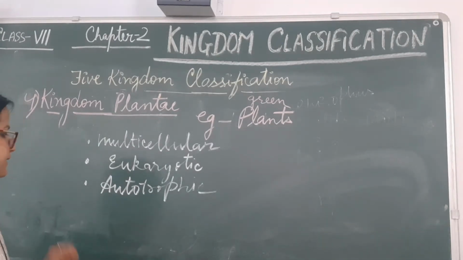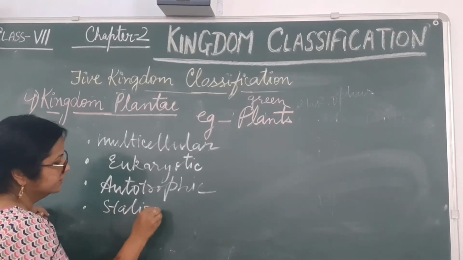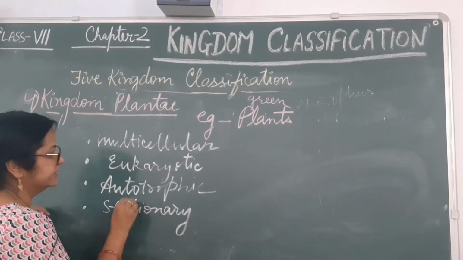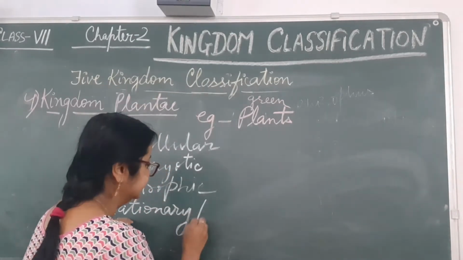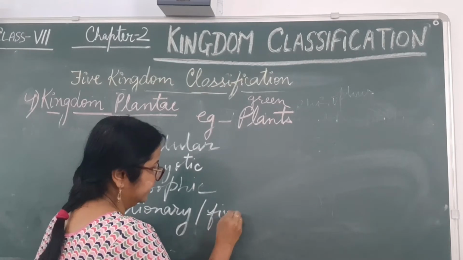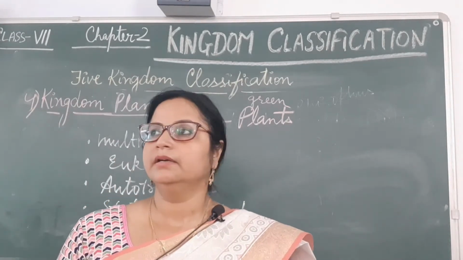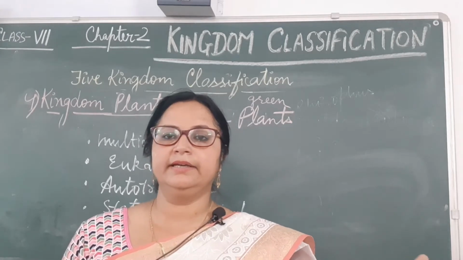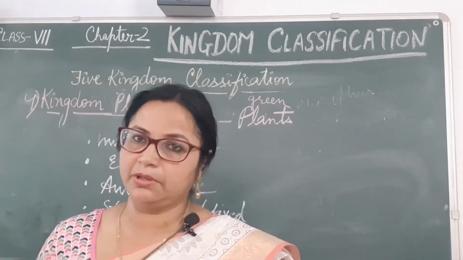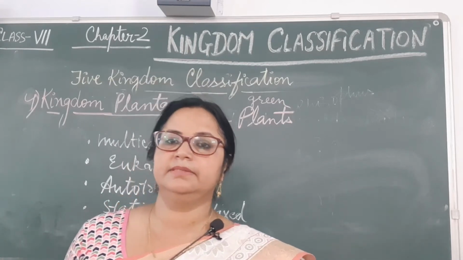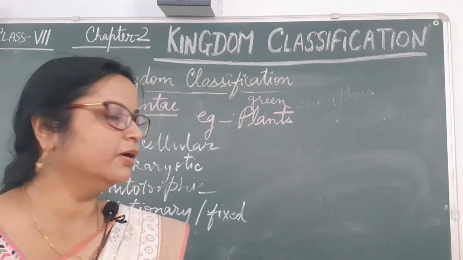And plants are stationary. Stationary means it is not showing locomotion, it is fixed. Plants are fixed, not changing their places. Have you seen any plant like a mango tree? If today that mango tree is in one place, will it go to another side tomorrow? No. It is not showing locomotion.